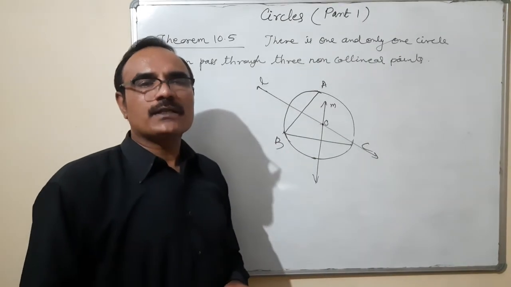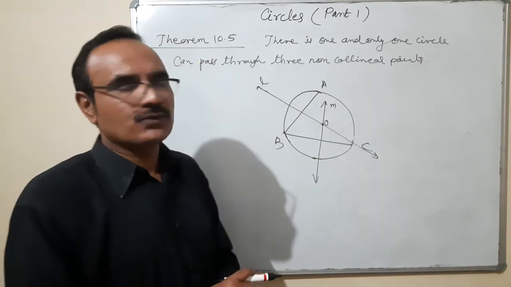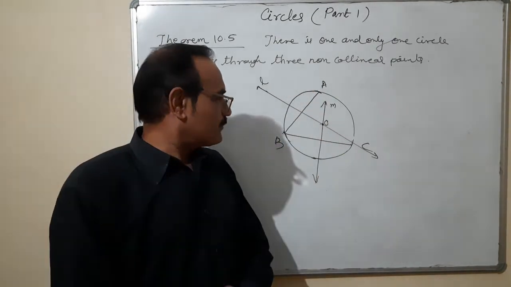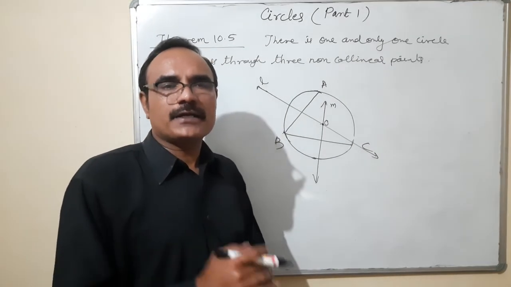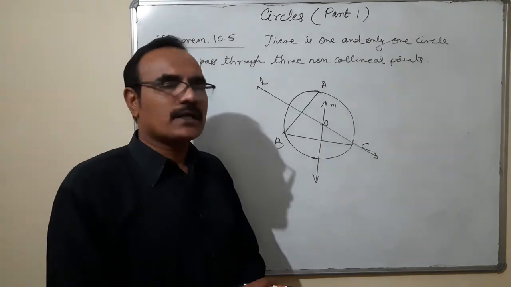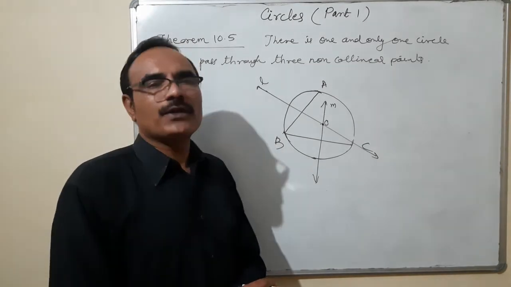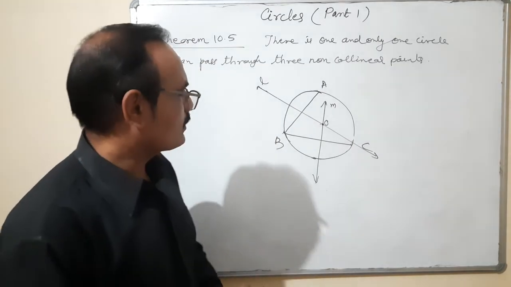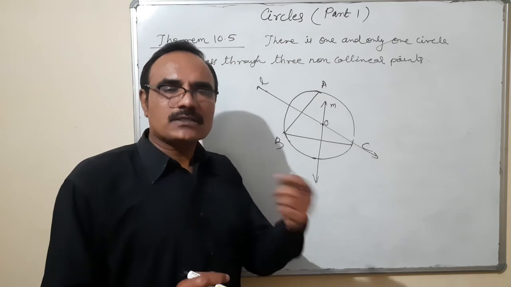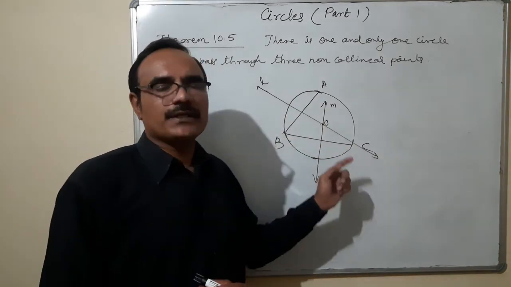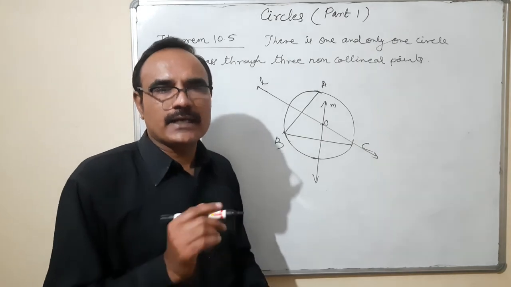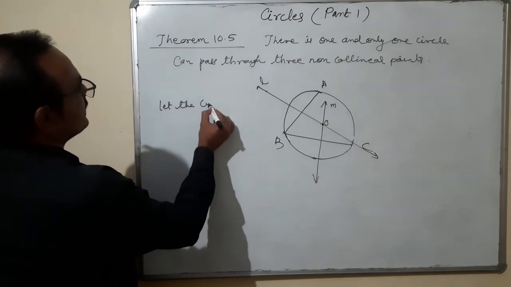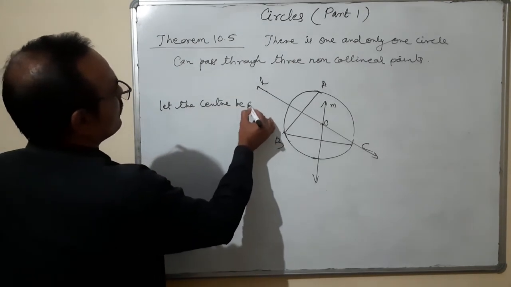Here we are going to prove that there is one and only one circle that can pass through these three non-collinear points. So this is a circle. By the contradiction method, I am going to prove it. Suppose another circle is passing through these three non-collinear points, and the center of this circle is O dash.